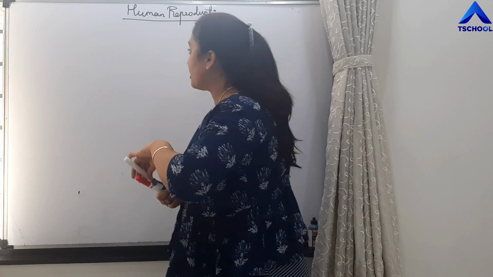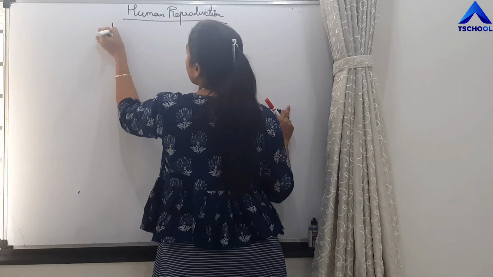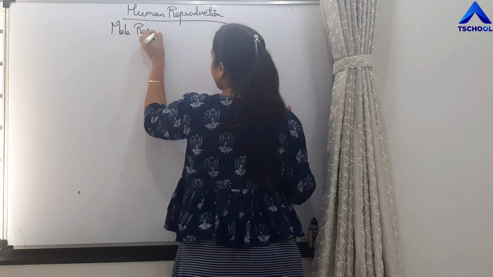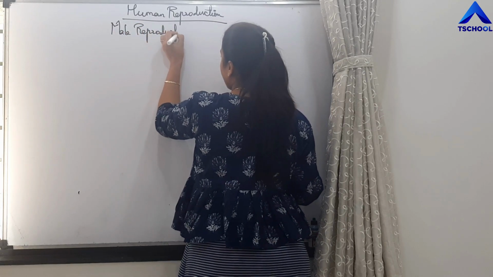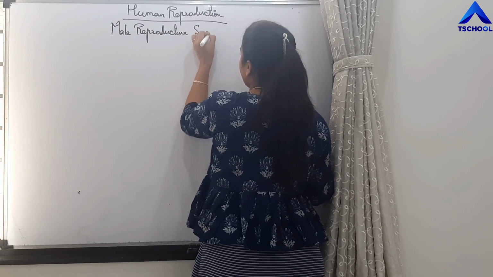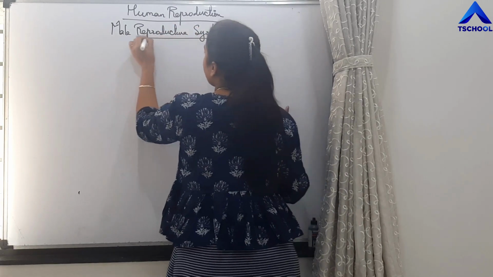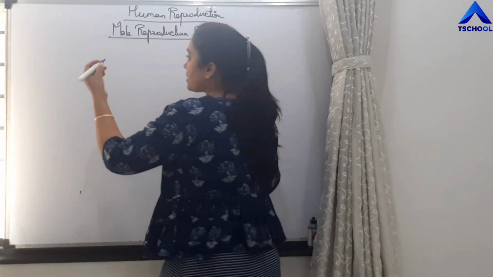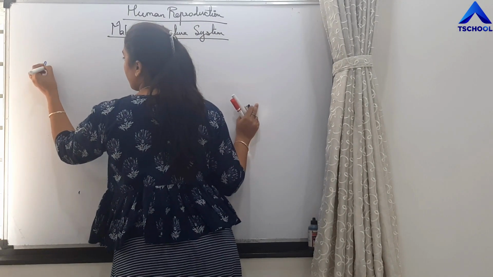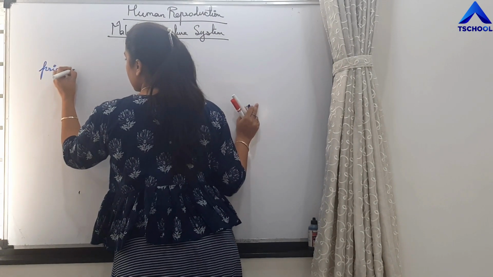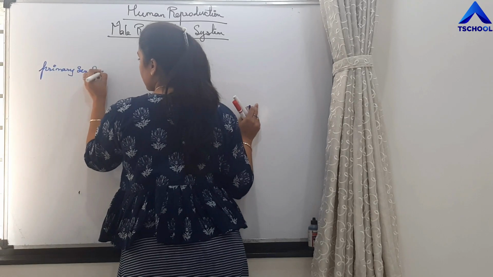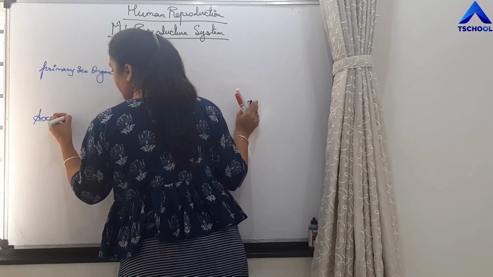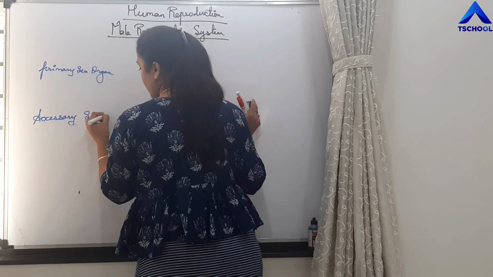We are going to start with the first topic, that is the male reproductive system. This male reproductive system consists of primary sex organ and accessory sex organs.